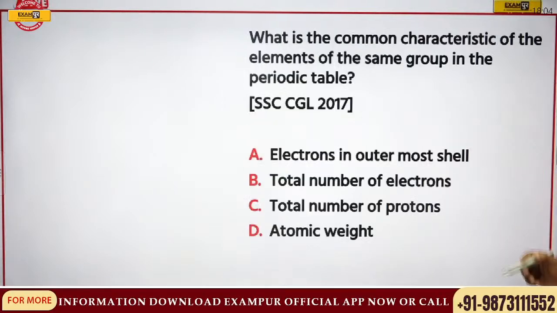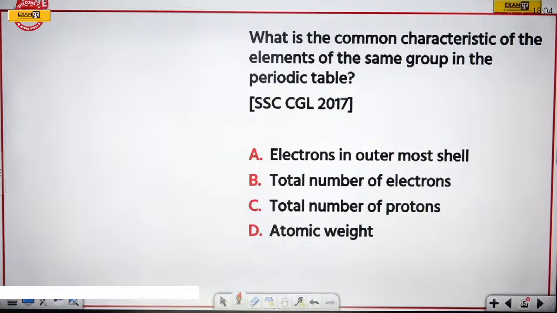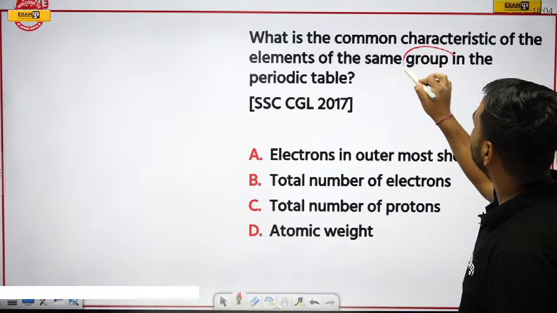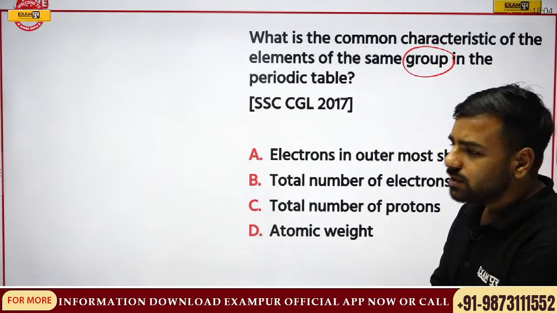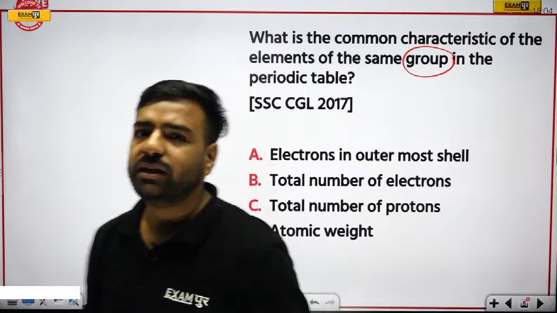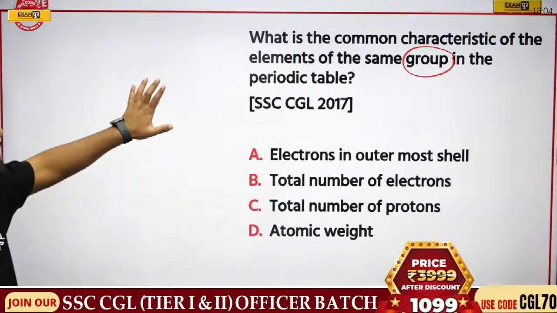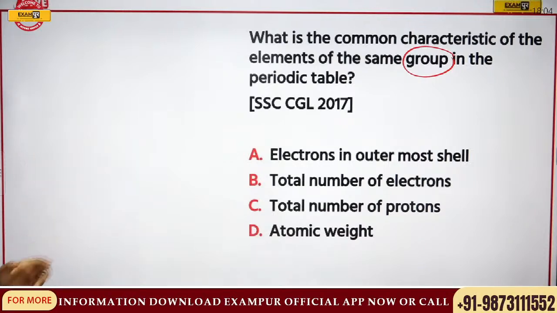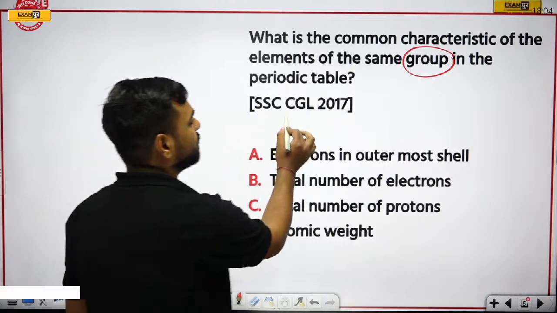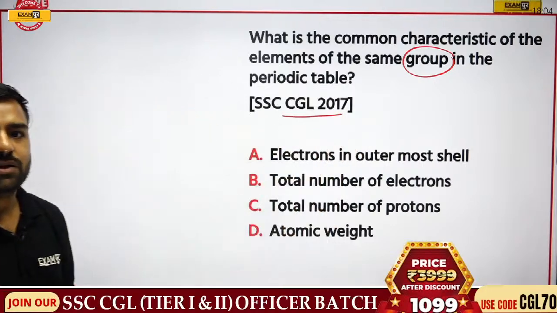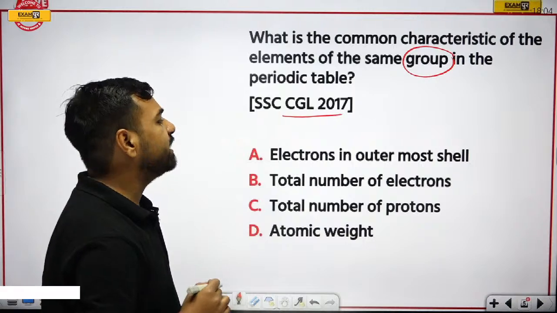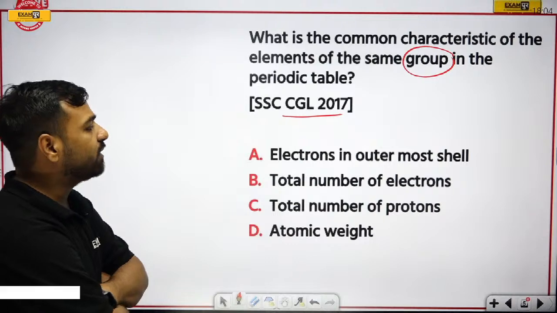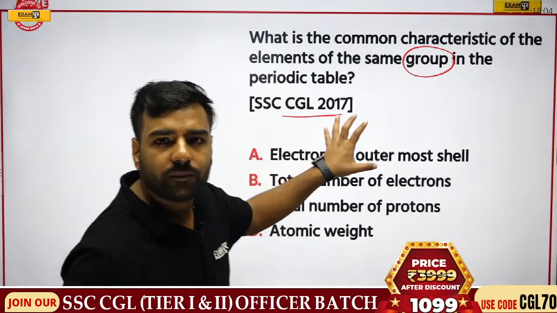The next question is, what is the common characteristic of the elements of the same group in the periodic table? Now we have just seen this group. I'll be explaining this part, but before that I want an answer from you all. This question is from CGL 2017. The options are electrons in the outermost shell, total number of electrons, total number of protons, or atomic weight. Now, group, what is that?